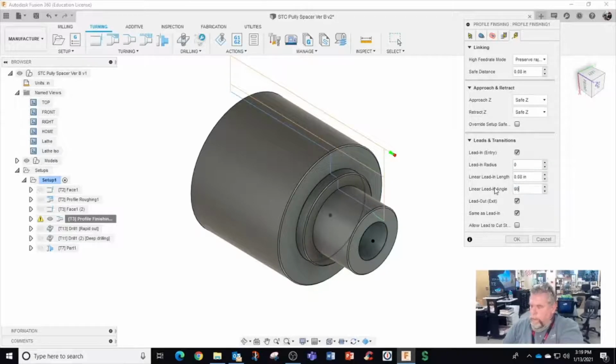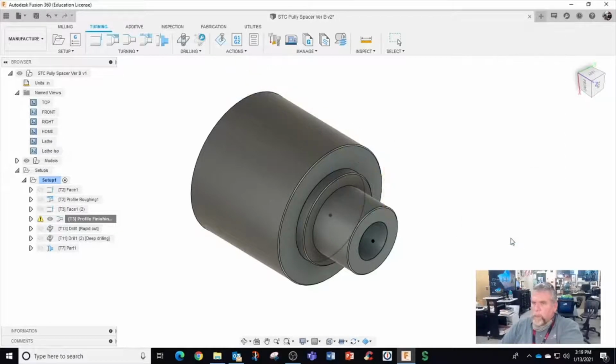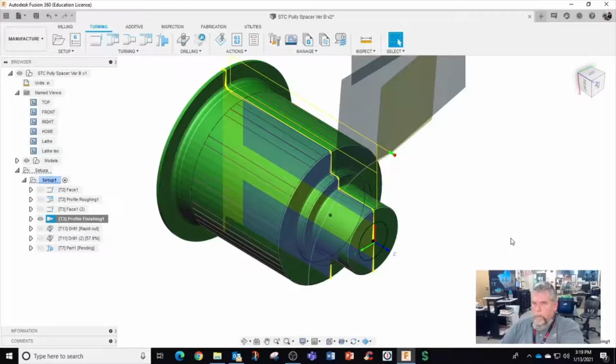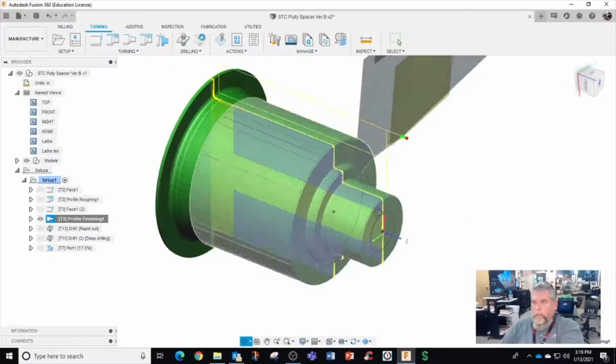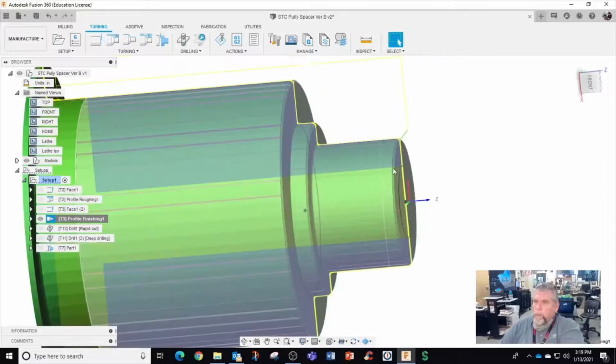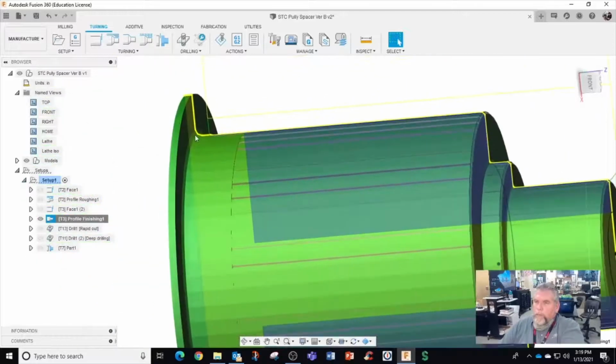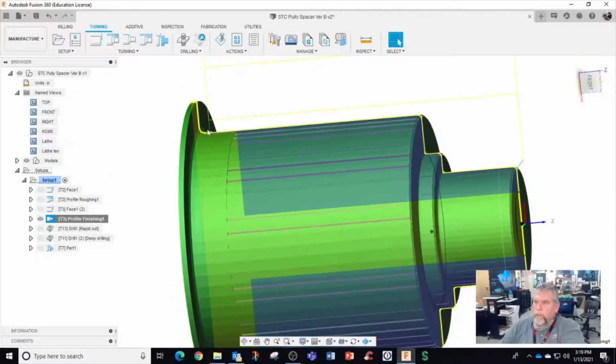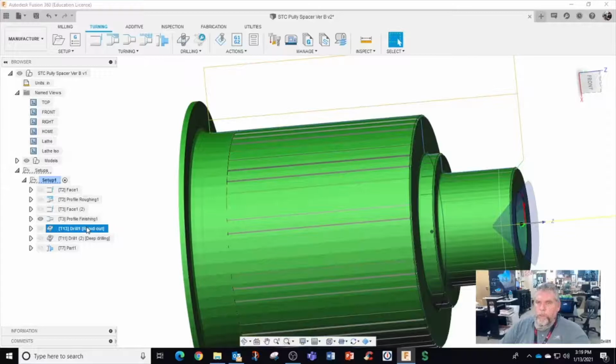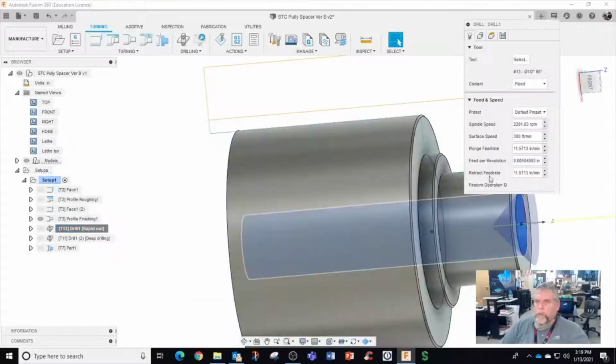I'll change this to 90. Lead in the same as lead out. Allow lead to cut stock. Oh, that actually fixed my issue. I think the retract was coming out goofy, even though it was 90. Okay. Alright. I know when I was doing the drilling, we were getting some weird clearance moves.